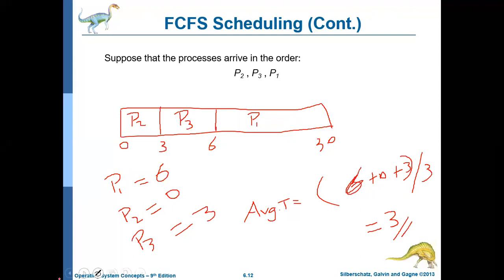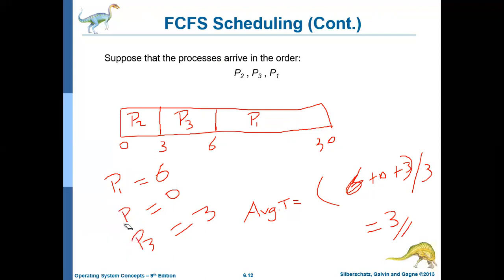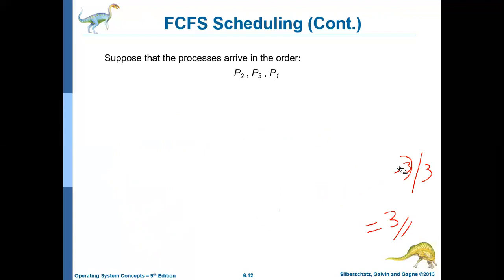But generally, the order in which the processes come is not in anybody's control. So generally, if you see the performance of the first come first serve scheduling algorithm, it has a very high average waiting time. This is the core issue with this algorithm. Otherwise its implementation is very simple.